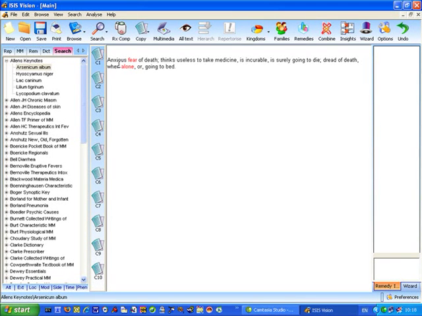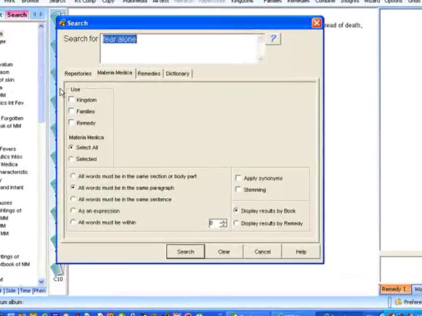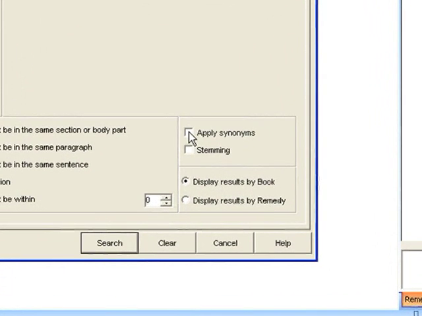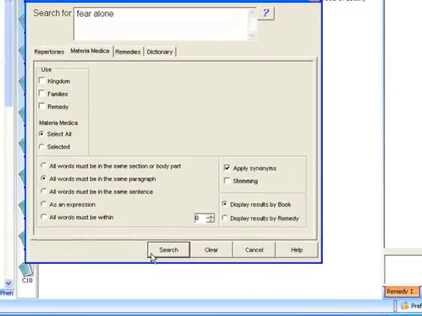As you can see here we have Alan's Keynotes with Arsenicum album, anxious, fear of death, when alone or going to bed, and the search words as you can see are highlighted in red and they match exactly what you type in. Now just to see the effect of search synonyms in the search word process, I'll go back to the search dialog, and this time I'll click apply synonyms and we'll repeat the same search.